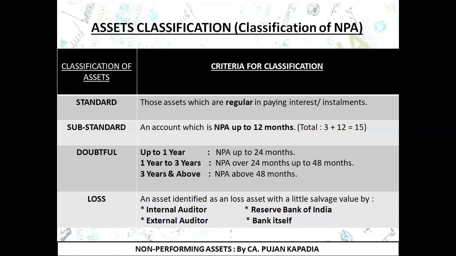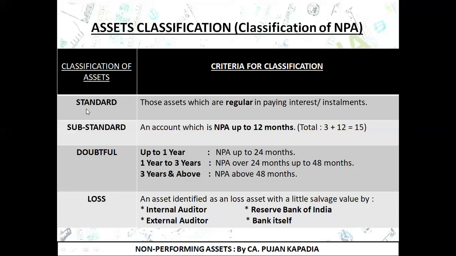So broadly classifying, assets can be classified into 2 types, performing assets and non-performing assets. What is a performing asset? If I am regularly paying off all my EMIs or installments, I am duly meeting all the requirements, then my account is going to be termed as a performing asset. What is a non-performing asset? If any account stands overdue for a period of more than 90 days, we are going to say that that asset is a non-performing asset.